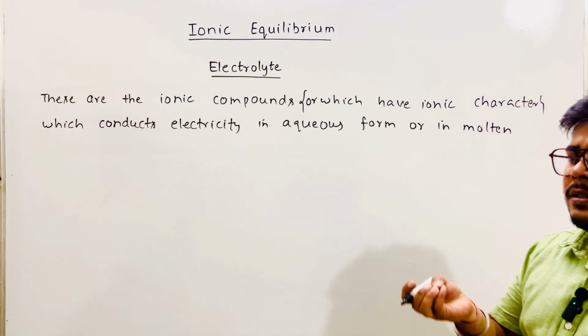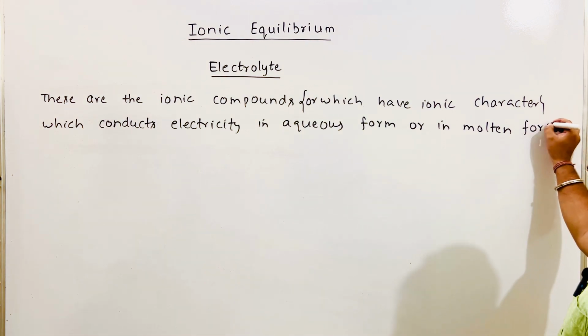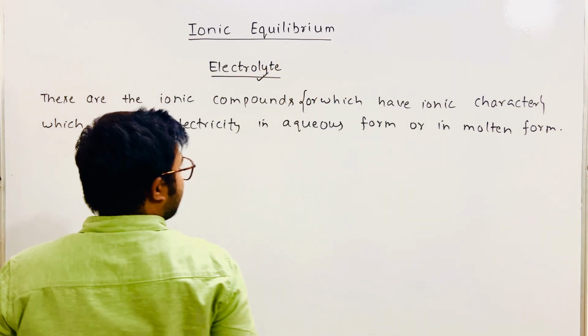Molten means you have just added a few droplets of water. These are called electrolytes.